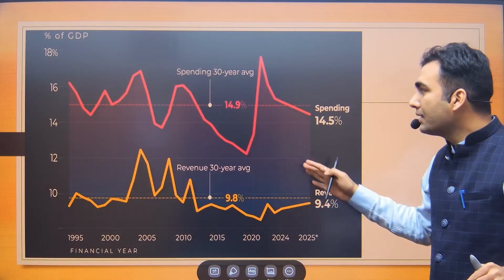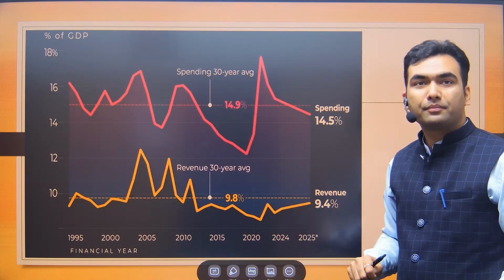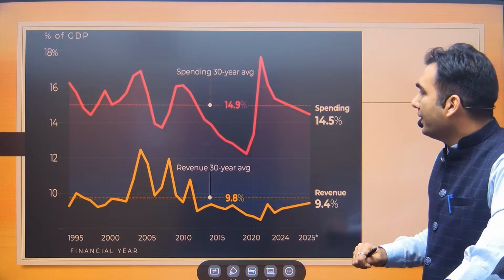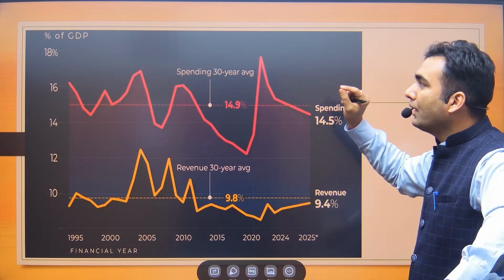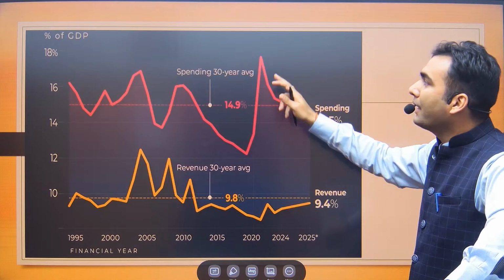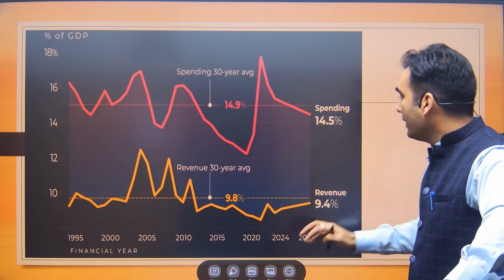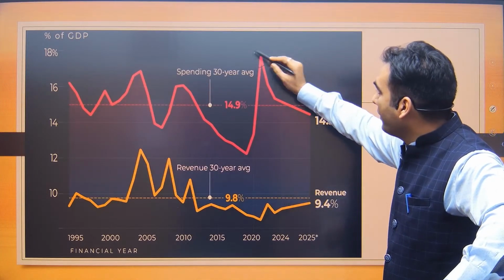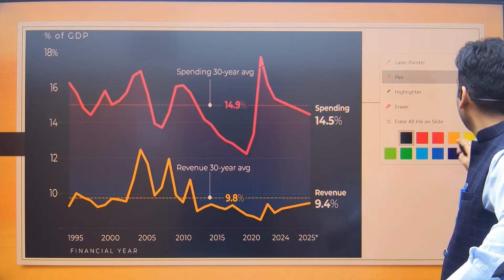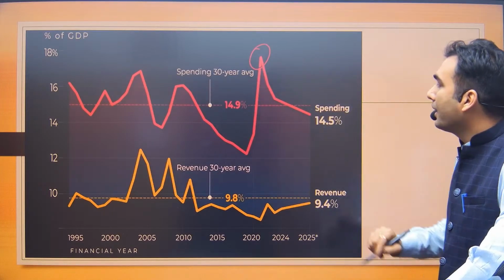And if we look at this spending and revenue graph, you can see there is no consistent trend in actual spending, or rather this is spending as a percentage of GDP. So spending as a percentage of GDP for the government increased in 2021, which was the COVID year. No surprises for this, there has to be an increment.